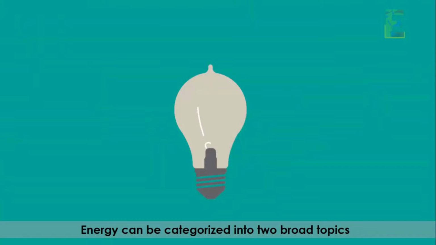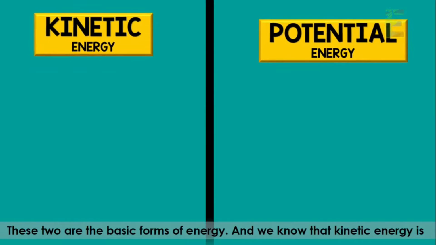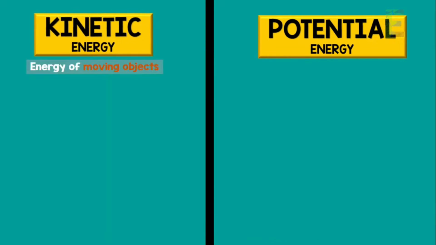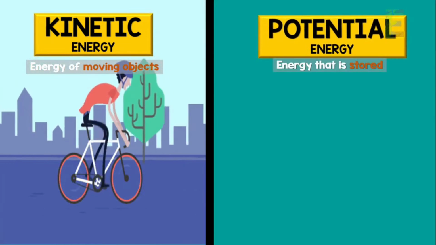Energy can be categorized into two broad topics, the kinetic energy and the potential energy. These two are the basic forms of energy, and we know that kinetic energy is the energy of moving objects, while potential energy is energy that is stored.